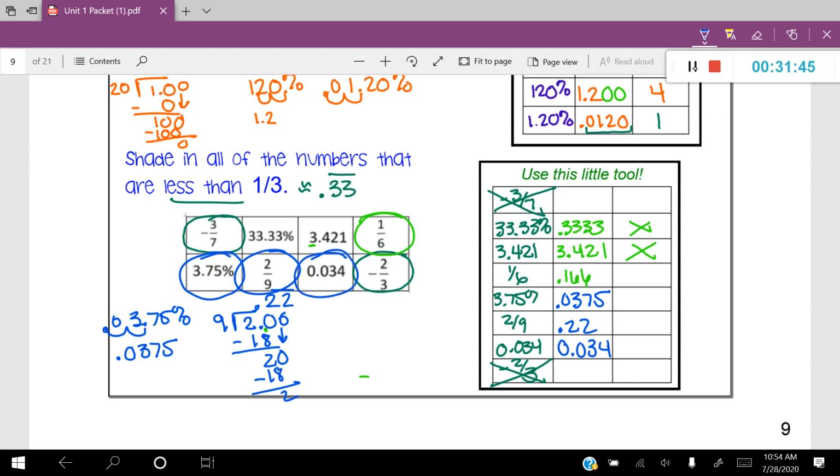So a lot of work for this one. You can see the only ones that did not work were those 2 that we talked about, 33.33% and 3.421. But all of the other ones seem to have worked, and you can use your chart to help you organize yourself. All right, that brings us to the end of our lesson on ordering and comparing rational numbers.